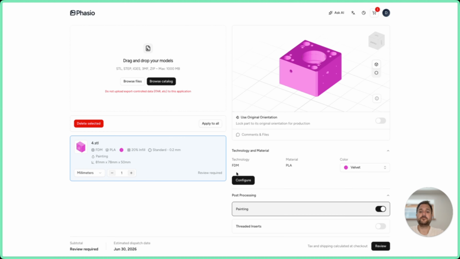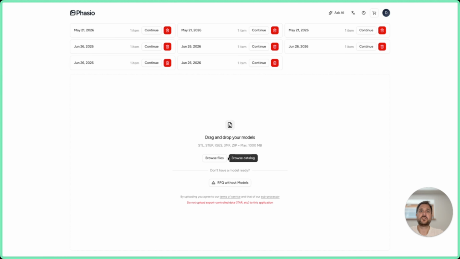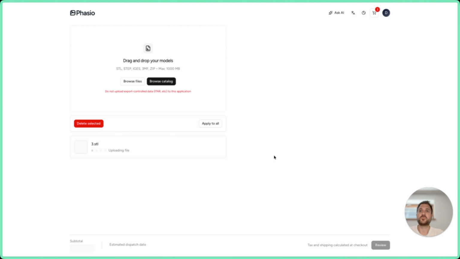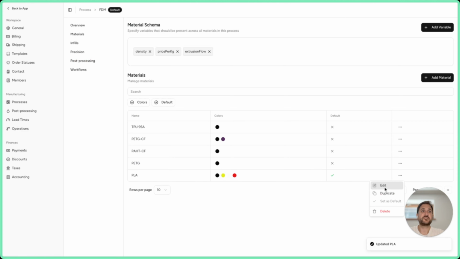Let's say when you have the color picker, this one you see black, white, red, there is no yellow. Let's hit refresh. Let's add a part. Doesn't really matter which one. And now you see black, yellow, white, red, right? And if we go back in our settings, let's hit edit.